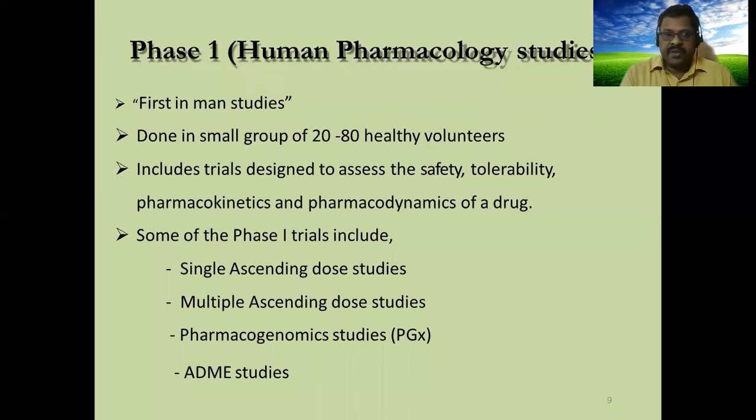It includes trial designs to assess the safety, tolerability, pharmacokinetics, and pharmacodynamics. That is the aim. In phase 1 trials, we design the experiments like this: single ascending dose studies, multiple ascending dose studies, pharmacogenomic studies, ADME studies.